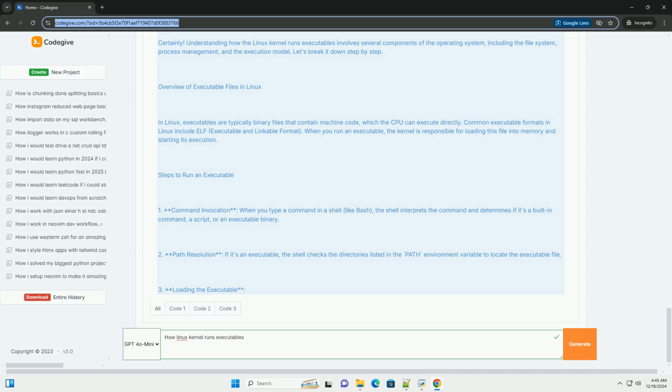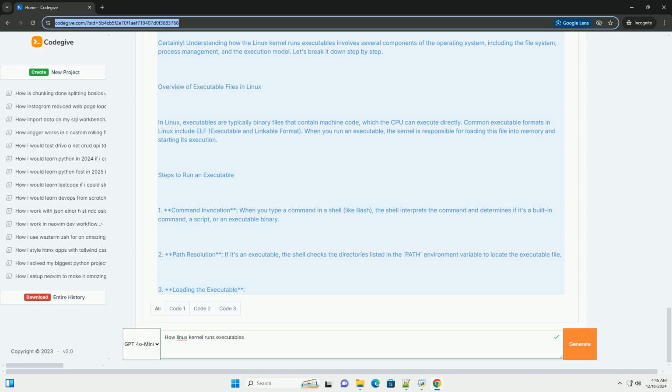Conclusion. The process of running an executable in Linux involves a detailed interplay between the user space, kernel space, system calls, and the ELF format. Understanding these components provides insight into how operating systems manage processes and system resources. If you want to delve deeper, consider exploring topics such as process scheduling, memory management, and the specifics of the ELF file format.